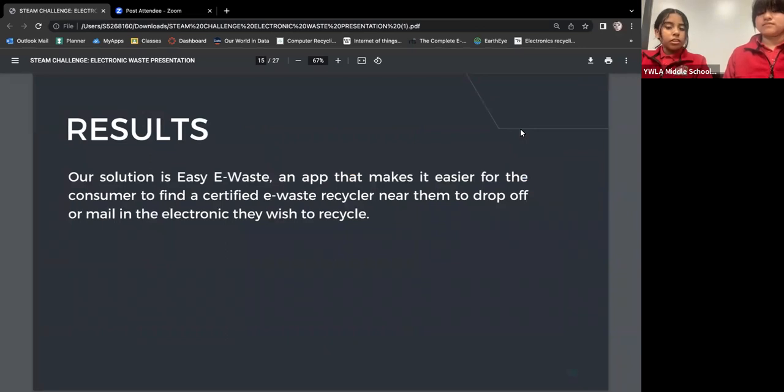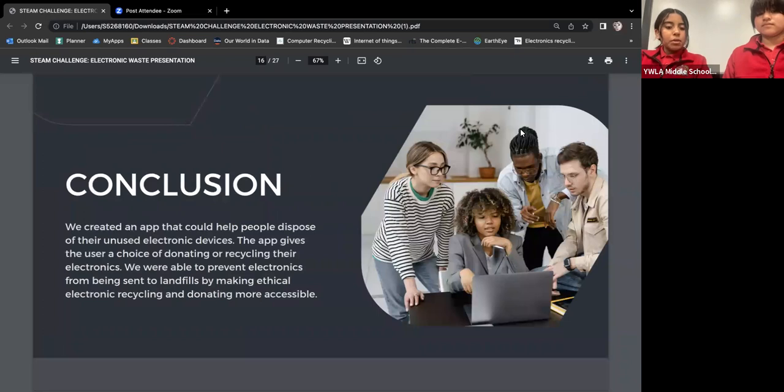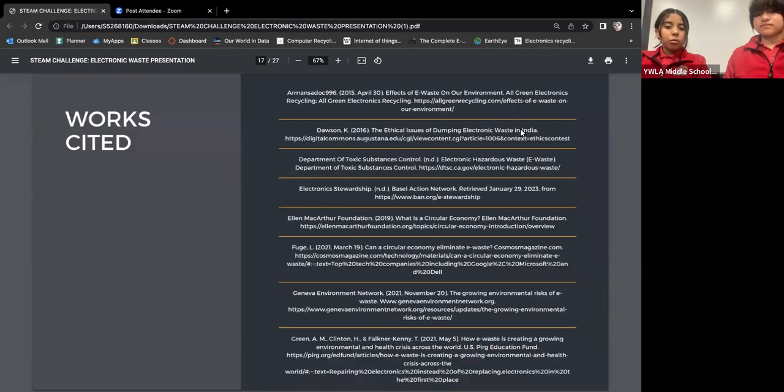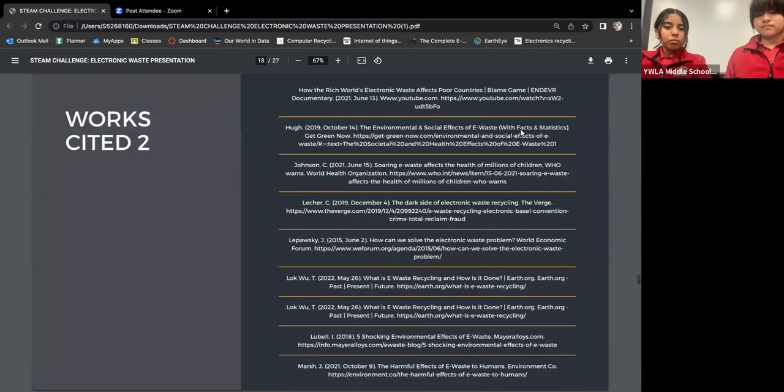Our solution is Easy E-Waste, an app that makes it easier for the consumer to find a certified e-waste recycler near them to drop off or mail in the electronic they wish to recycle. We created an app that would help people dispose of their unused electronic devices. The app gives the user a choice of donating or recycling their electronics. We were able to prevent electronics from being sent to landfills by making ethical electronic recycling and donating more accessible. Here are all our works cited for all our research.